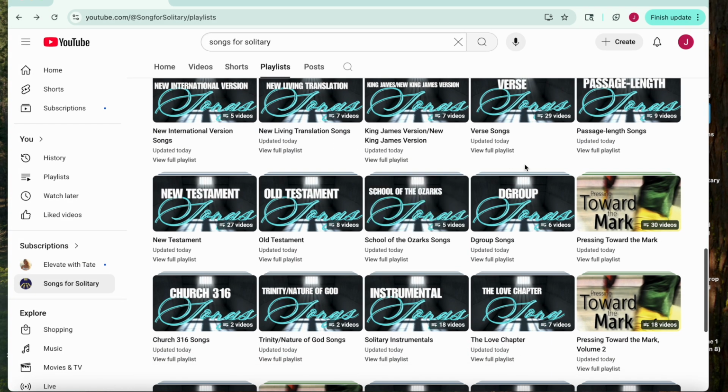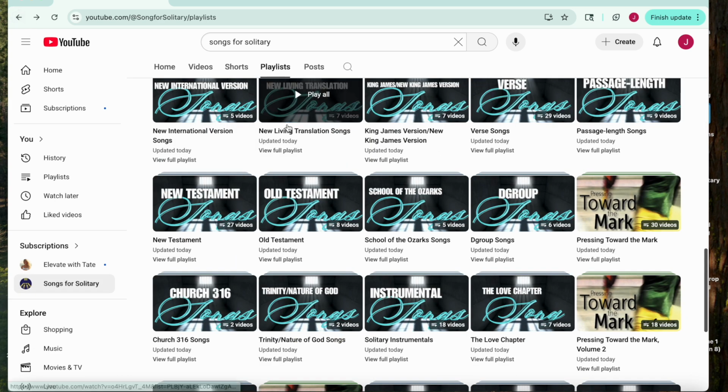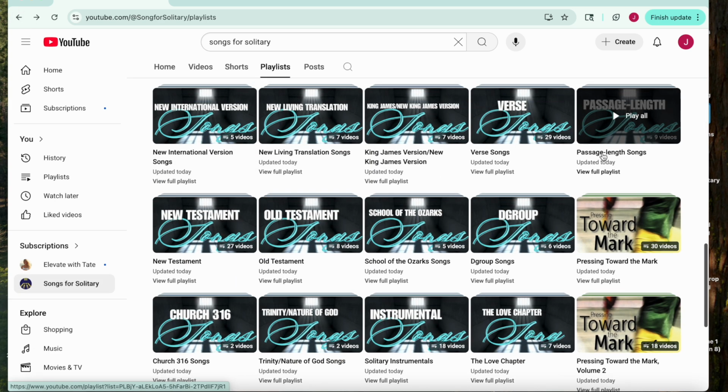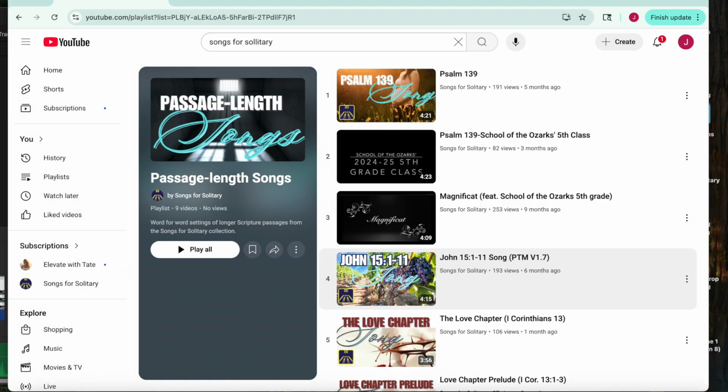We also have them broken out by length. So we've got songs that are verse length, so that would be like 1 to 3 verses typically, maybe 4, or passage length. By and large, most of our songs are the shorter verse songs, but we do have some that are longer passages. If we click in here, we can see we have the love chapter. We have the Magnificat, which is the Song of Mary from the book of Luke. So if you're wanting to take on something a little bit more challenging, this might be an option for you.